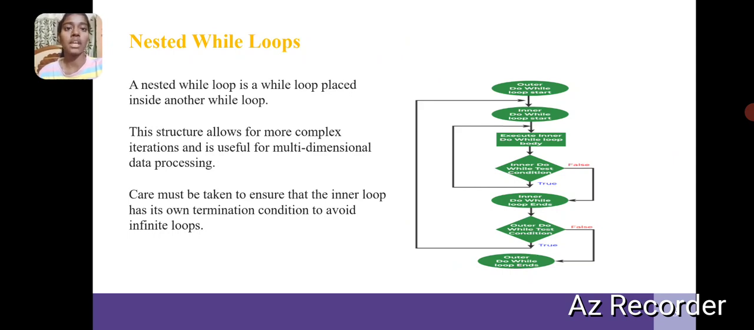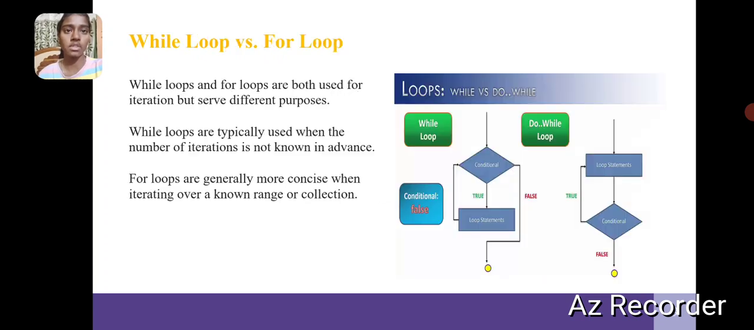Nested while loop. A nested while loop is a while loop placed inside another while loop. This structure allows more complex iteration and is useful for multi-dimensional data processing. Care must be taken to ensure that the inner loop has its own termination condition to avoid infinite loops.